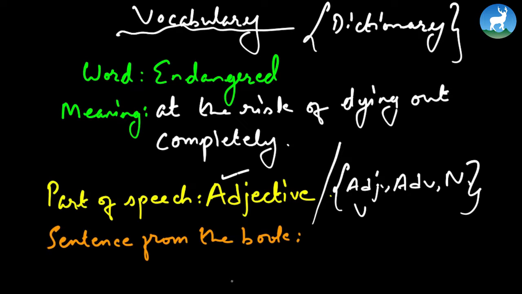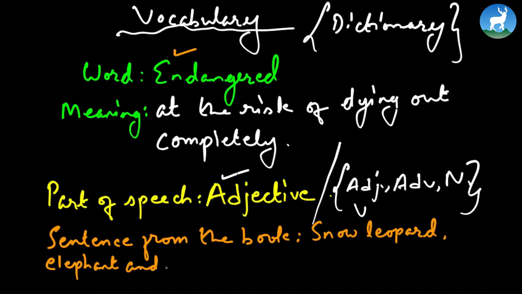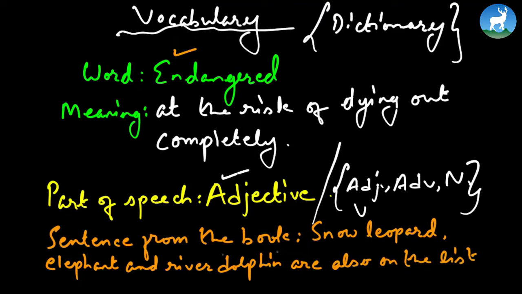Now, this sentence from the book, as the title itself says, so we go to the passage and figure out where this particular word endangered is used in the passage, in which sentence, and we copy the sentence as it is. So let's read the passage here. As per the book, snow leopard, elephant, and river dolphin are also on the list of endangered